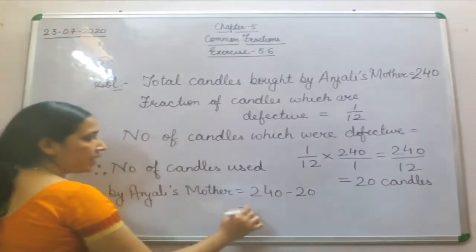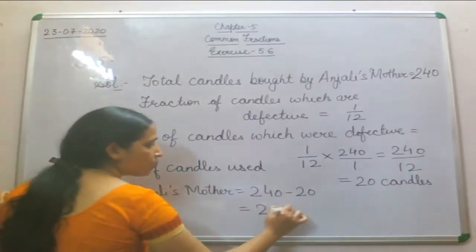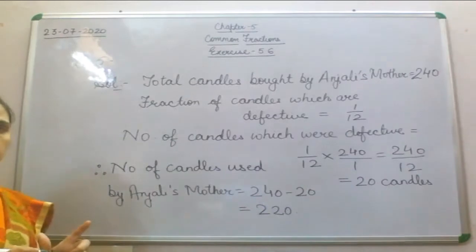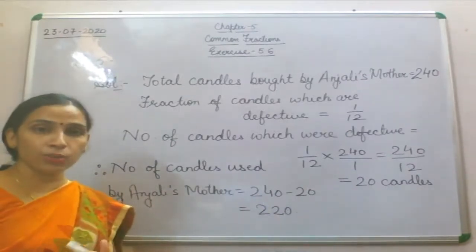It means how many candles were used? 220. Got it? I hope you understood this question.